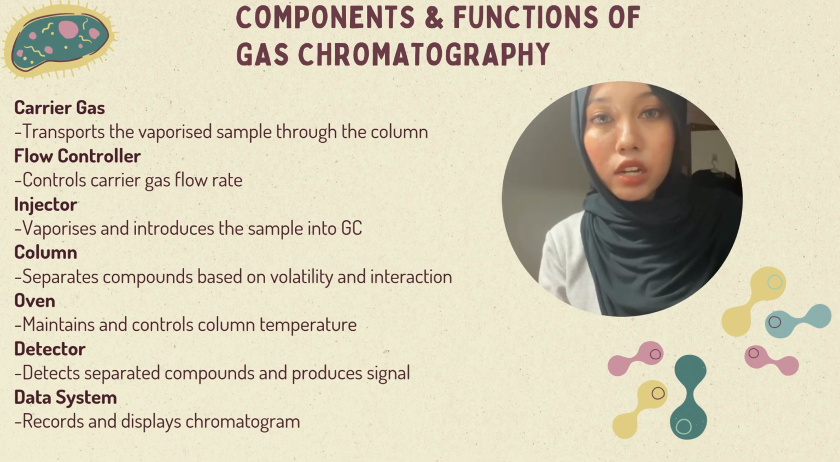Gas chromatography consists of several important components. The carrier gas transports the vaporized sample through the column. The injector introduces the sample into the system. The column separates the compounds based on their properties and the oven controls the column temperature. The detector detects each compound as it exits the column, and the data system records the signal and displays the chromatogram.